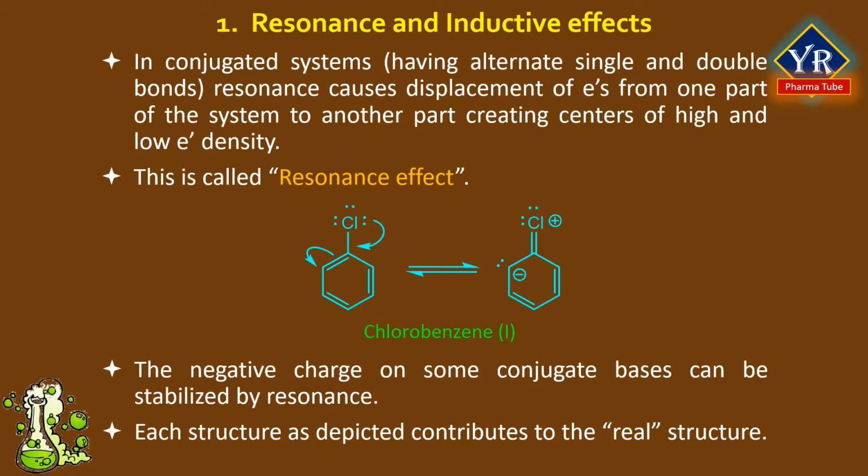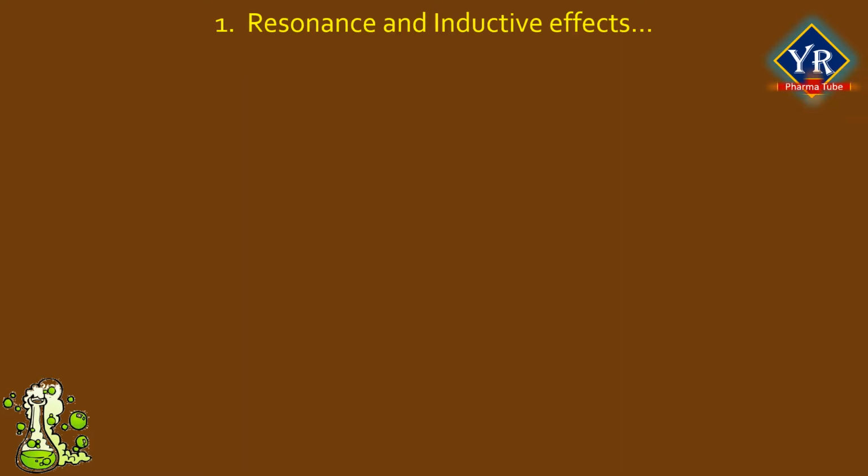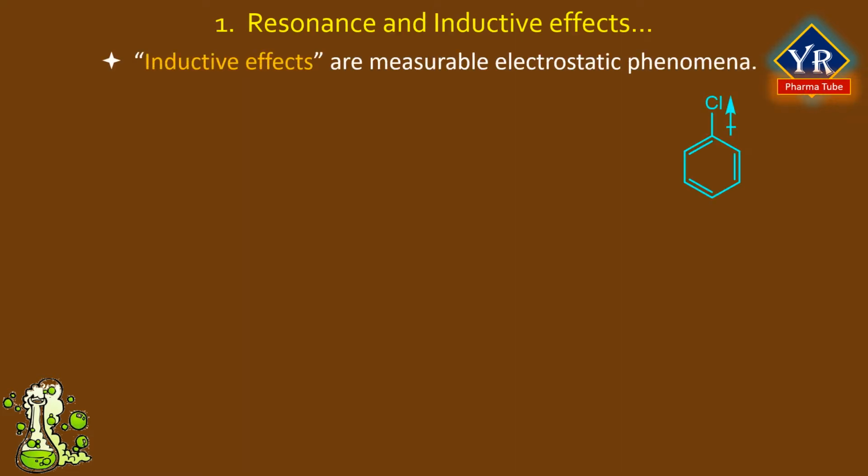The resonance effects are transmitted all along the length of the conjugated system without suffering much change in magnitude. Distance may be long range. Electron density and electron distribution patterns help explain a drug's reactivity. Unlike the theoretical resonance concept, inductive effects are measurable electrostatic phenomena. In the structure of chlorobenzene, during inductive effect, the electron pair is only slightly displaced towards the more electronegative atom, that is chlorine, and hence only partial positive and negative charges appear.